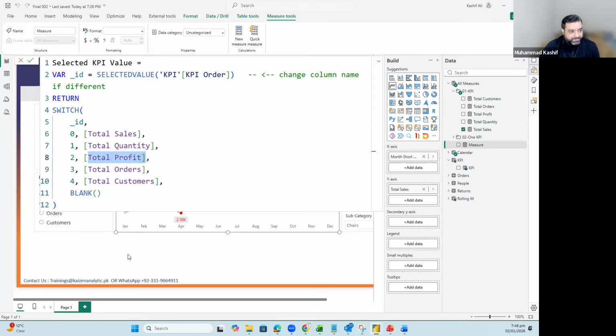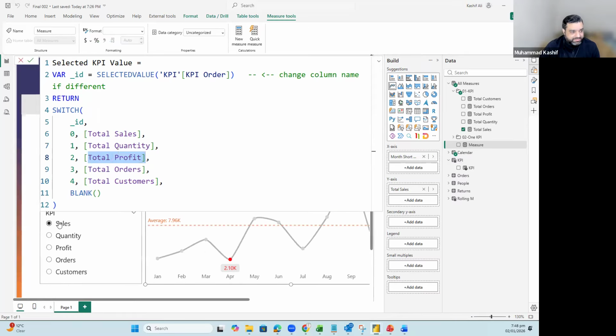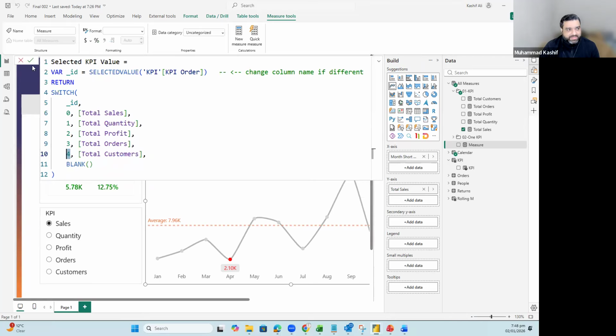Let me check whether our orders are the same. Yes, sales, quantity, profit, order, and customer, everything is the same. So if 3 is selected, then give the value of order, and if quantity is selected, then give the value of 4. So it is giving me the same thing. Once I have this part, let me click over here and let's replace it. Of course, this time the visual will reset, but first, let's start one by one.